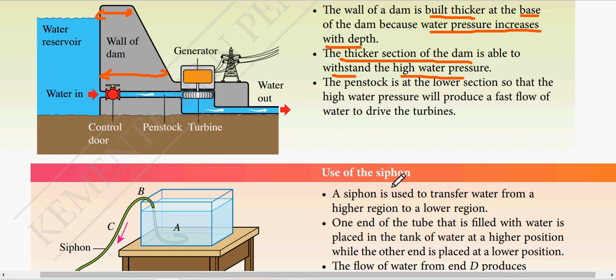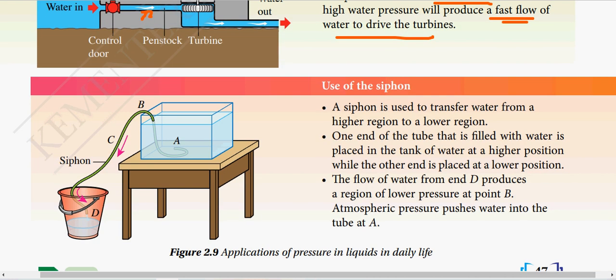Now I can see that the penstock here is at the lower section so that the high water pressure will produce fast flow of water to drive the turbine. Okay, what is the use of the turbine? We will learn about this in detail in the chapter on electromagnet.